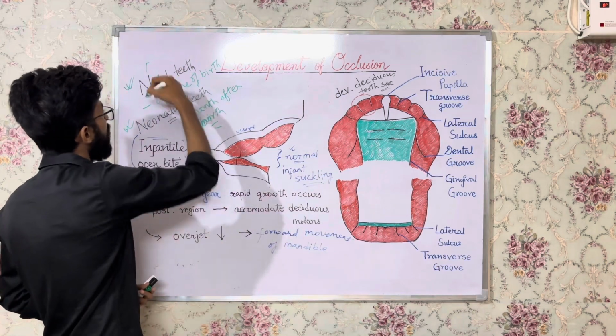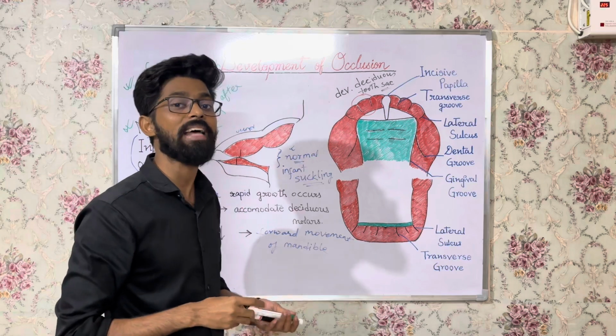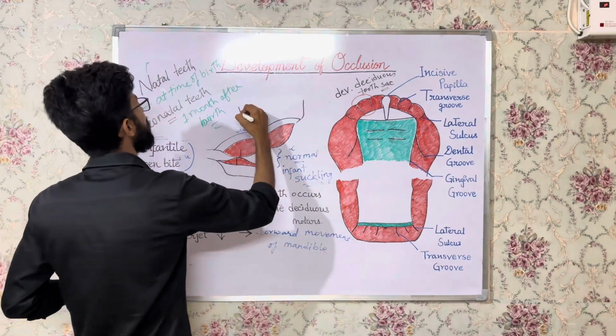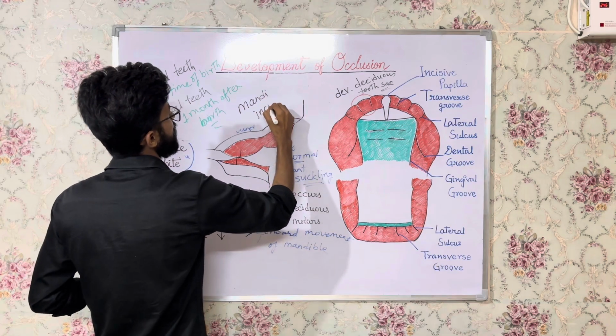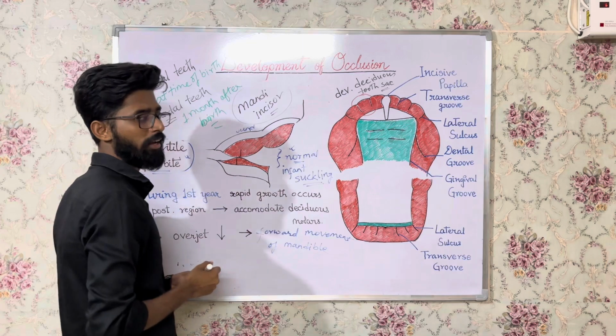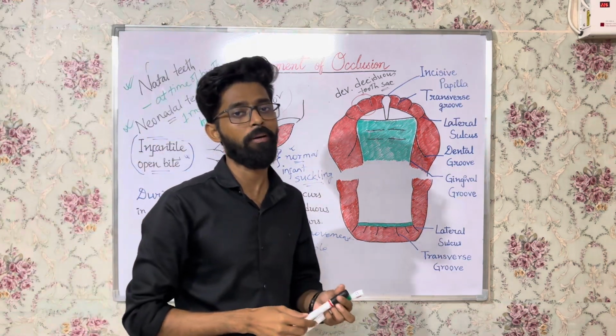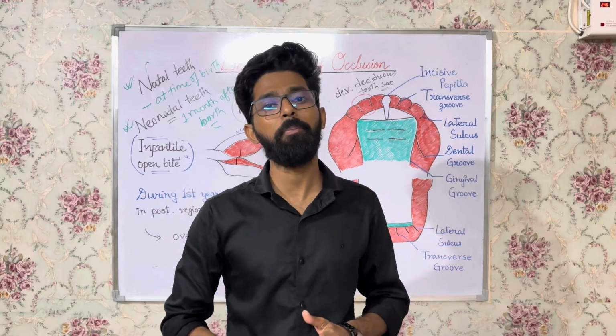These are commonly found in which region? These are commonly found in the mandibular incisor region, right? These are found in the mandibular incisor region, and it is a familial tendency. Okay, it is a familial tendency or familial trait, right? This finishes the pre-dental period.